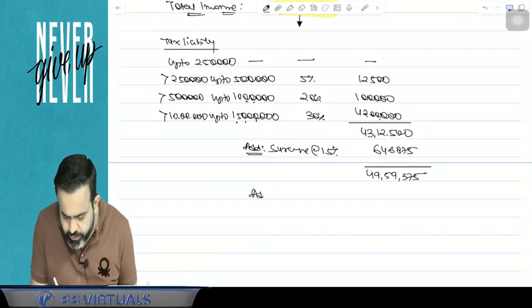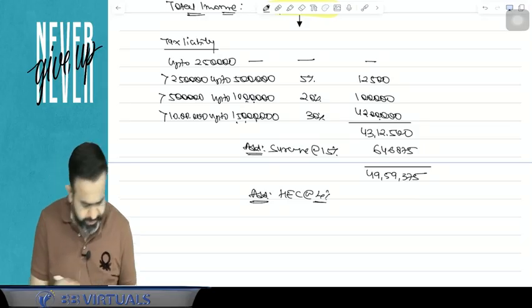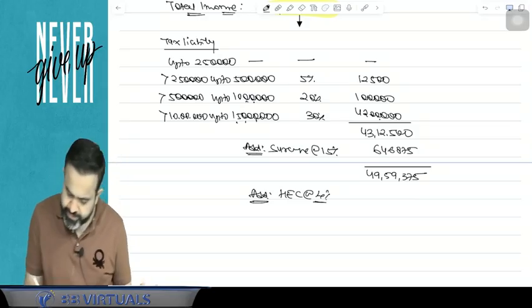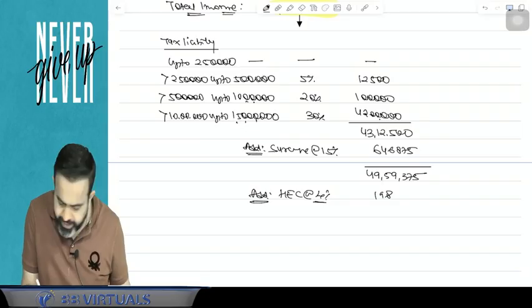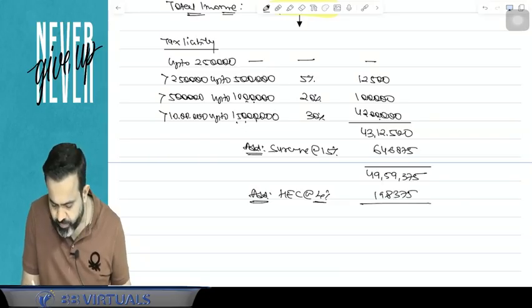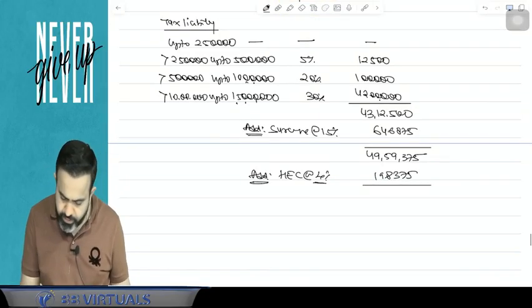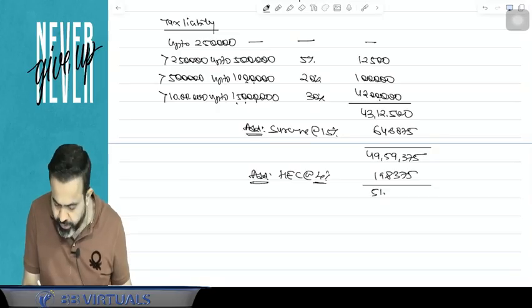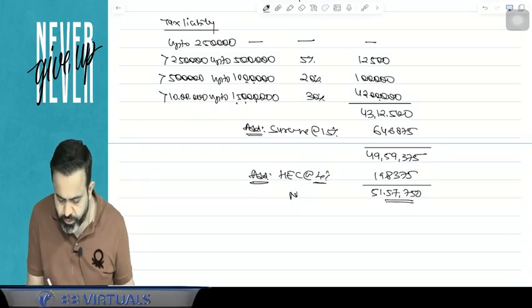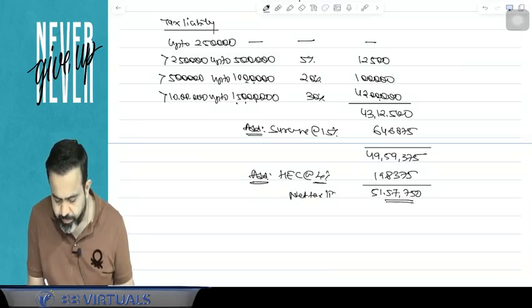Now guys, always you have to add the health and education cess at the rate of 4%. So here 4% is health and education cess, which is 1,98,375, and the total comes to 51,57,750. That is your net tax liability.